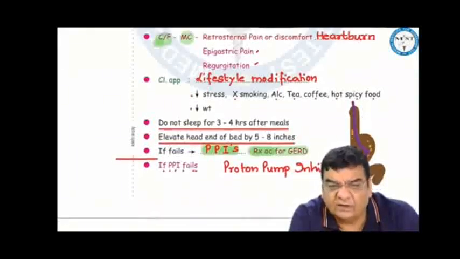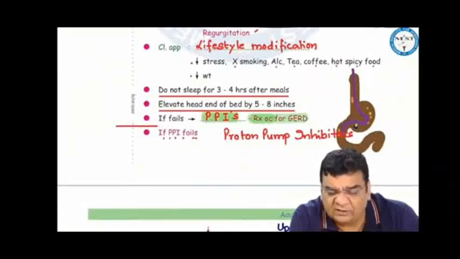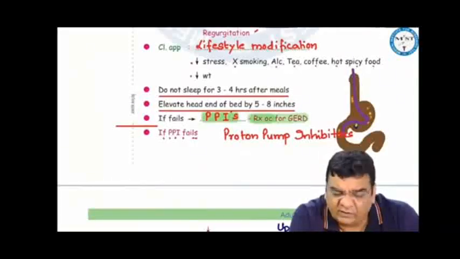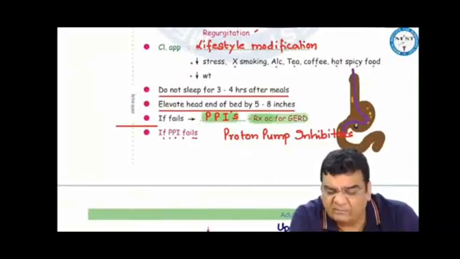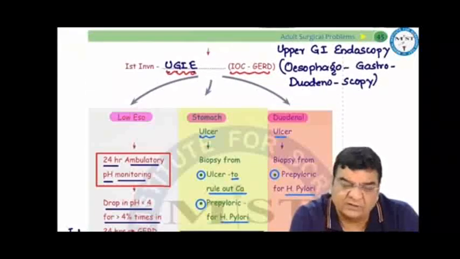So we try to modify the lifestyle first, wherein we advise the patient strictly not to smoke, not to drink alcohol, stop tea, coffee, stop hot liquids, stop spicy food, reduce weight, do not sleep for 3 to 4 hours after meals, and elevate the head end of the bed by 5 to 8 inches. If the patient follows the advice, the patient may become symptom-free, but since patients can't afford this, it is expensive, so we have to give them a wonderful drug, proton pump inhibitors, which is the treatment of choice for GERD. Now, 90 to 95% of patients are successfully treated, so no investigation, nothing is required in the management of GERD.